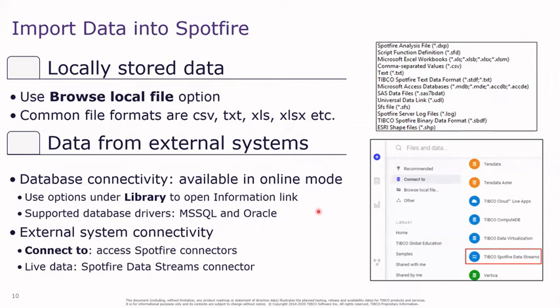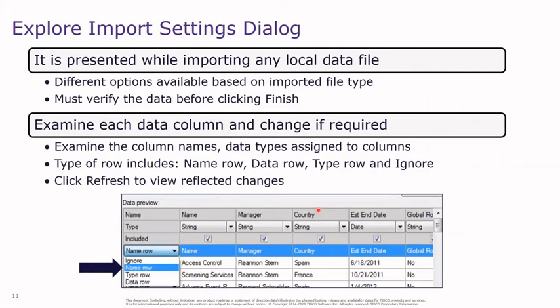Now, first we are going to see importing data from locally stored data, basically Excel files, CSV files, TXT files. When we import data from all these local files, Spotfire provides us with something called the import settings dialog.